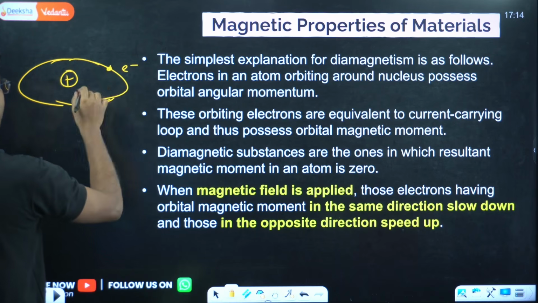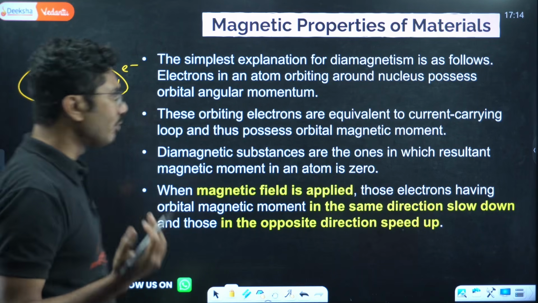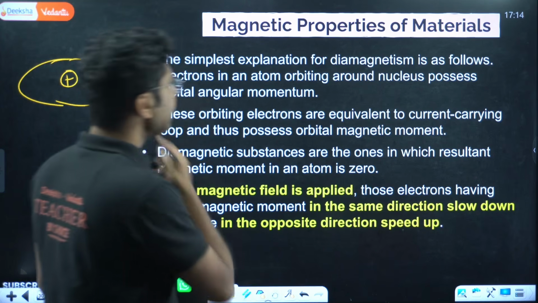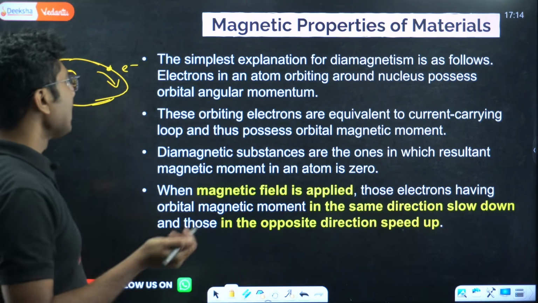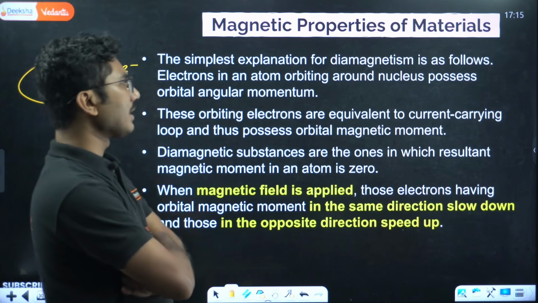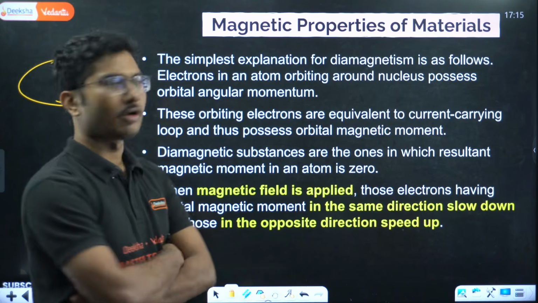The electron is orbiting, say, in this direction, and it has a magnetic moment. These orbiting electrons are equivalent to a current carrying loop and thus possess orbital magnetic moment.